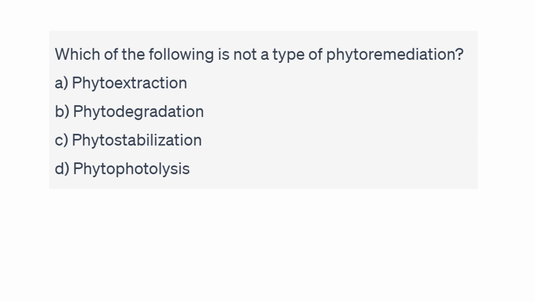Which of the following is not a type of phytoremediation? So there are 7 types of the phytoremediation process. So let's check the options. Phytoextraction is a process of the phytoremediation. Phytodegradation is also a process of the phytoremediation. Phytostabilization is also a process of the phytoremediation. And the last one is phytophotolysis. So this is the wrong answer. So the right answer is the fourth one, D. Phytophotolysis is not a type of phytoremediation.